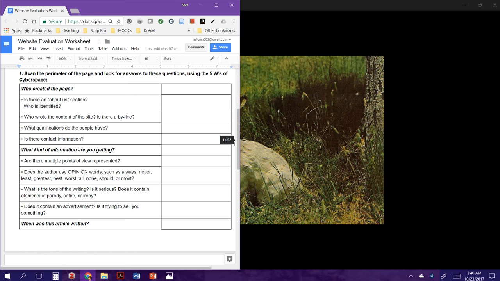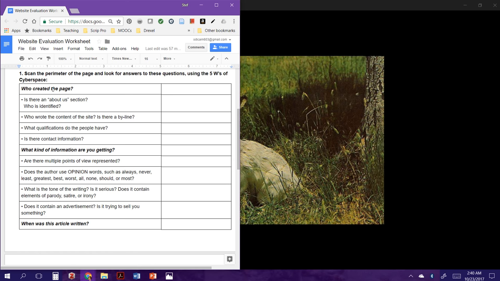So let's look at the questions related to the website. We want to know who created the page. We're going to look for an About Us section or some other way that the person who is responsible for the website is identified. We're going to look to see who wrote the actual content of the site, who wrote the actual article that we're looking at.